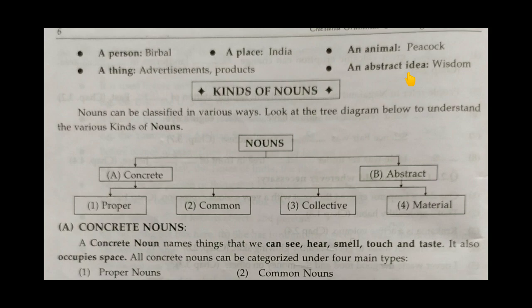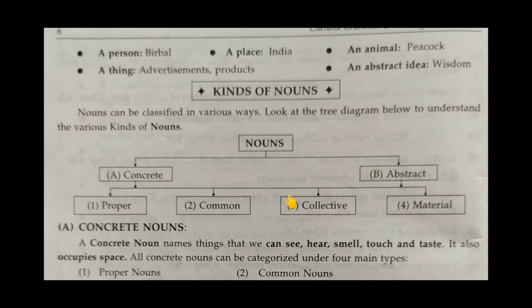So there are different ways of classifying nouns. Let's see how noun is classified here. Nouns can be classified in various ways. Look at the tree diagram below to understand the various kinds of nouns. According to its nature, that means proper, common, collective, material, and also nouns are classified into singular or plural, depending on their number. So here we will see classification.